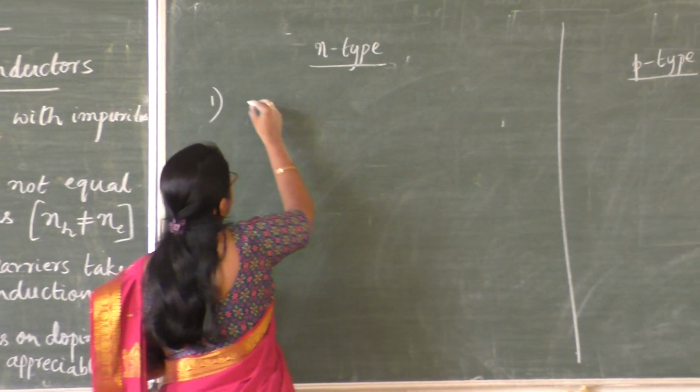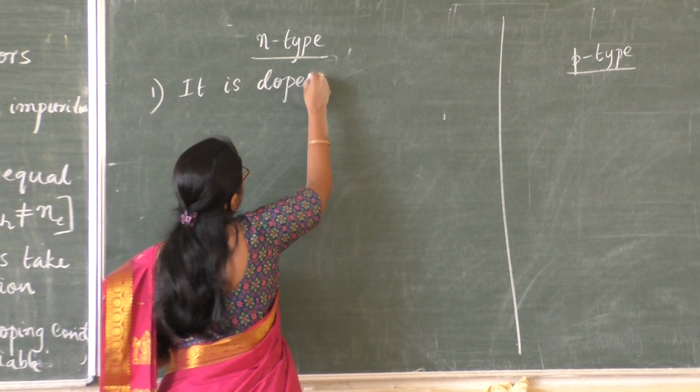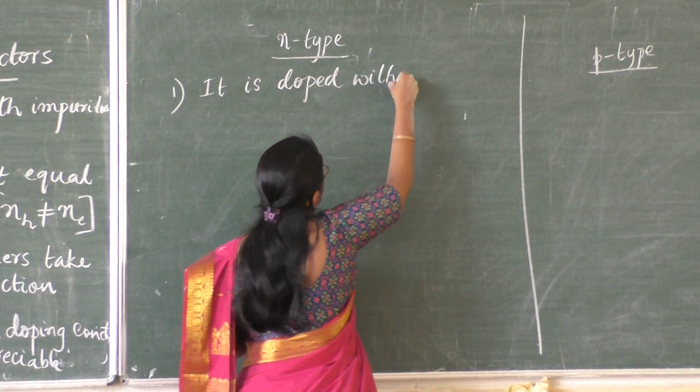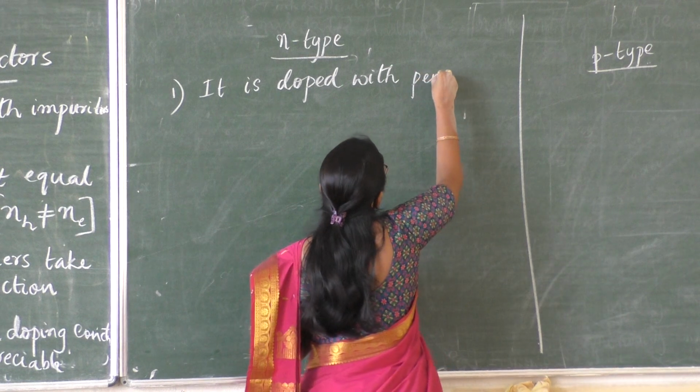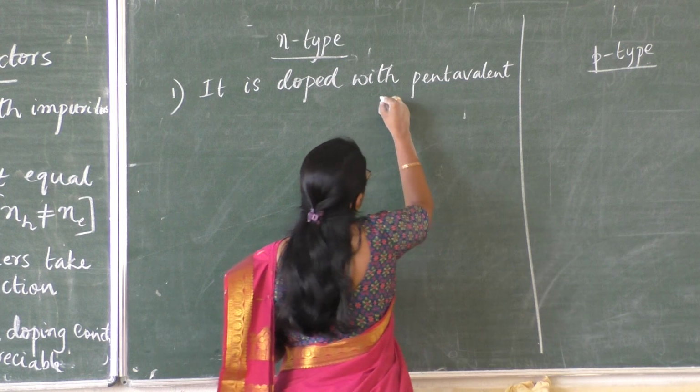N-type semiconductor is doped with pentavalent impurity.